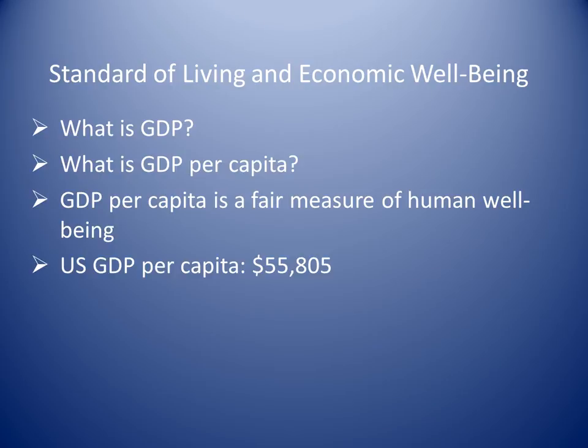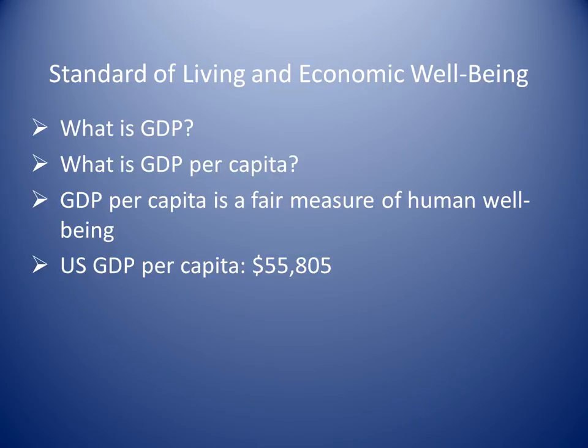For example, U.S. GDP per capita is approximately $55,800. Now, you're going to see different numbers. It depends on whether they come from the World Bank or the International Monetary Fund, whether they're using projected 2016 numbers, tentative 2015 numbers, or solid 2013 numbers. You're going to see different numbers, so they're going to be pretty approximate. So U.S. GDP per capita, $55,800. You're going to find that's extraordinarily high. And what's amazing about it is we have the third largest country in the world. We have to divide our GDP by over 300 million people, and we still get a pretty big number.